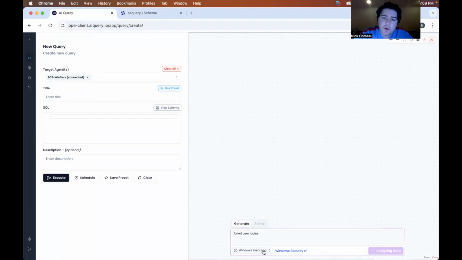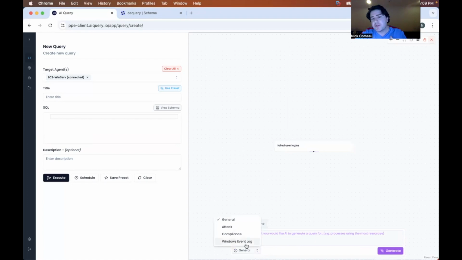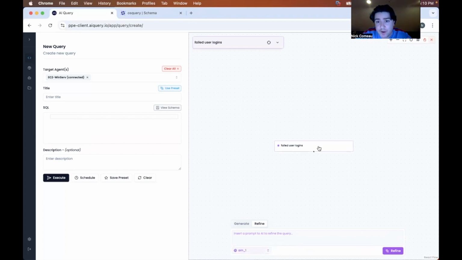So circling back to mode, what exactly is mode? Basically, we want to not have AI be too broad, but also have specific use cases that it was more adeptly trained for. So for something like a very complex table, like the Windows event log, we have a set mode for that. Or if you wanted to look up a specific MITRE TID or generate a YARA signature, you could do that. However, if you're not certain and it doesn't directly fall into your set use case, just use general. It's really the catch-all. And then regardless, you can always refine after the fact, which is exactly what we'll talk about right now.